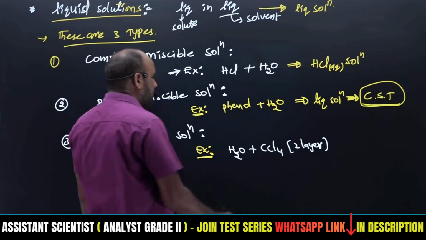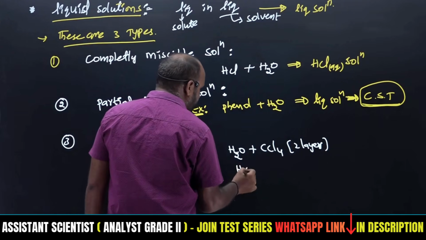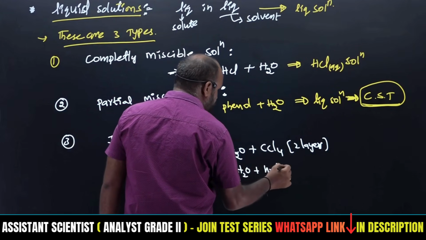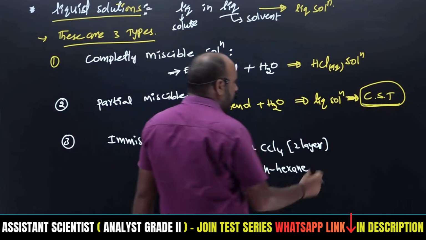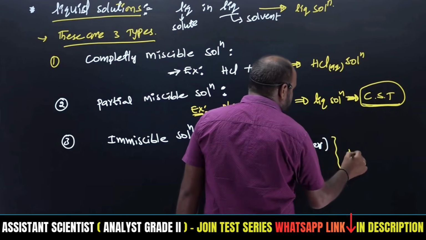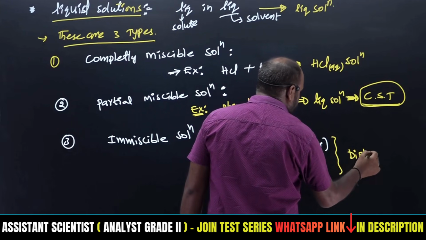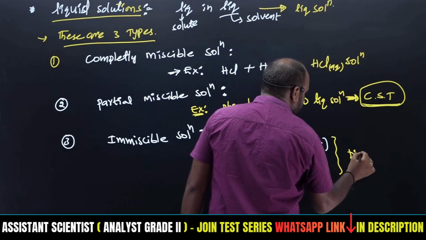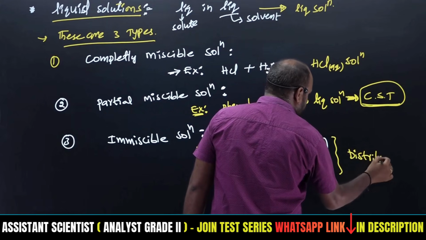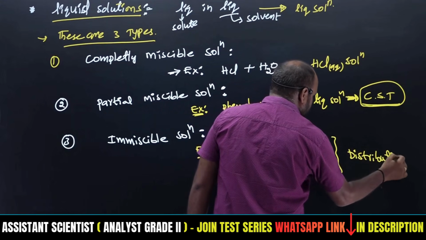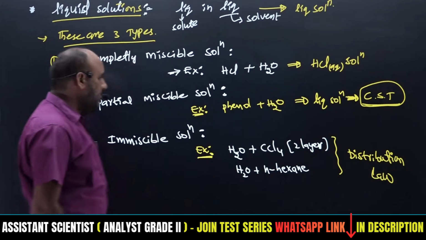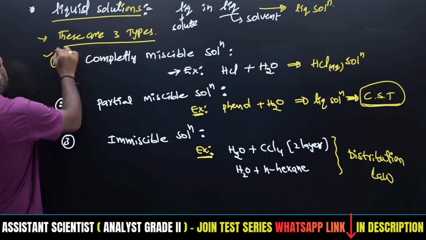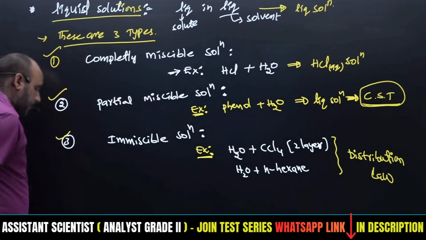One more example of a two-layer system is water with n-hexane, which are immiscible liquids. Here we are going to discuss the distribution law. So all these three will be mentioned in the syllabus.